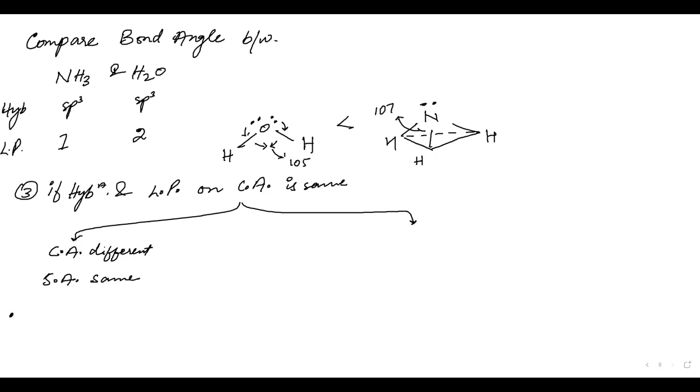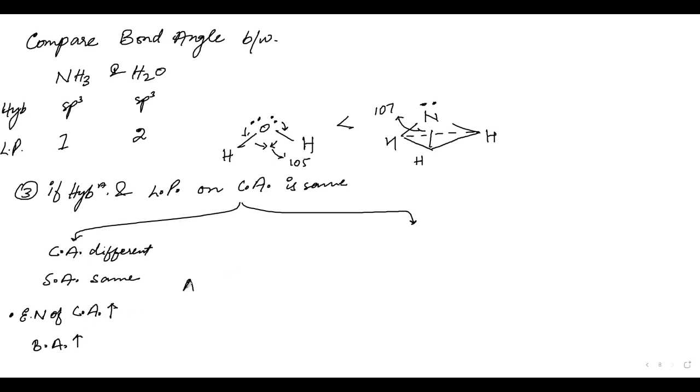Now you will see the electronegativity of the central atom. If the electronegativity of the central atom is high, then the bond angle will be low. Wait a second. Electronegativity of the central atom is high. It will be high.